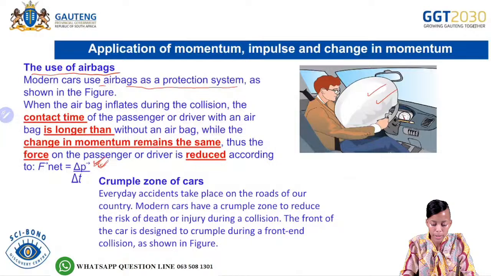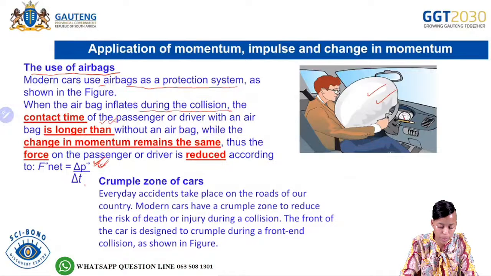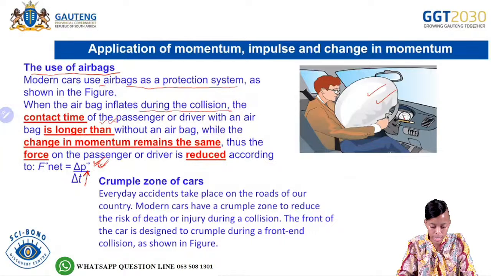If you have an airbag, so let's say that you have a collision. We are saying that if you have an airbag on a car, then you are going to have a longer contact time. So the change in time is going to increase as opposed to if you do not have an airbag.